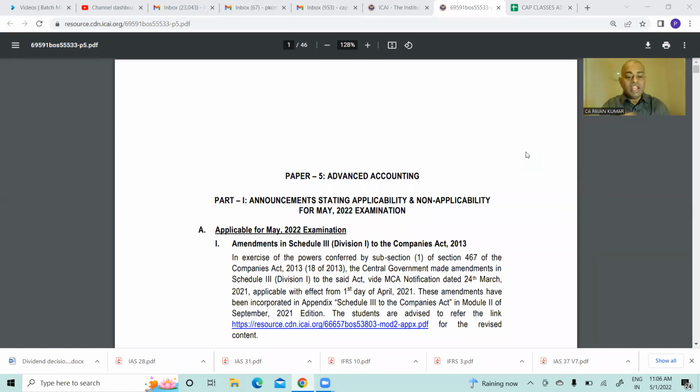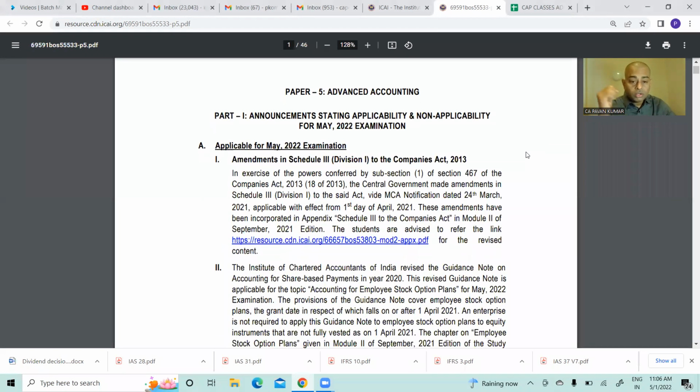So today, guys, we are going to deal with the RTP for May 2022. We are looking at Advanced Accounting, and it is very important that before you write the exam, you do at least 3 RTPs. I'll try to help you with 1 RTP, and all the important areas of the RTP will be covered in this series of sessions. So this is going to be the first session in this RTP of Advanced Accounting May 22.